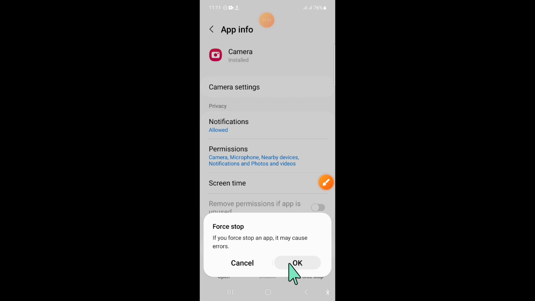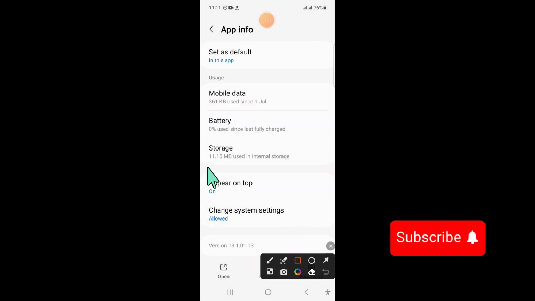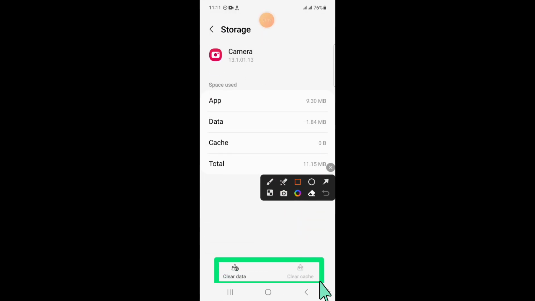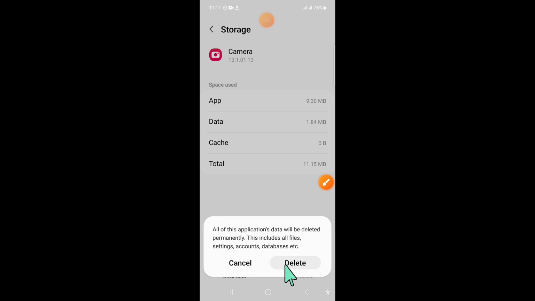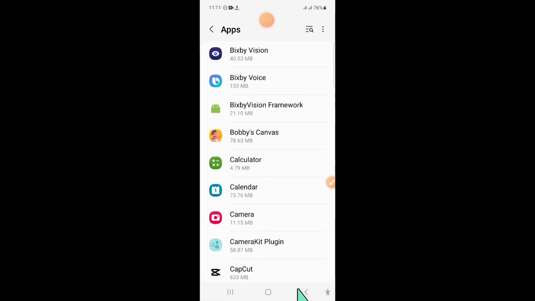Now here click on OK to confirm and then scroll down and click on storage. Now in storage, clear the app data and cache memory of camera app. Now here click on delete and then go back to settings